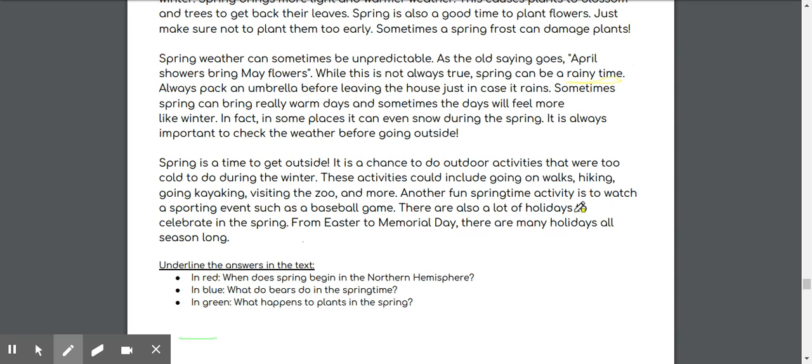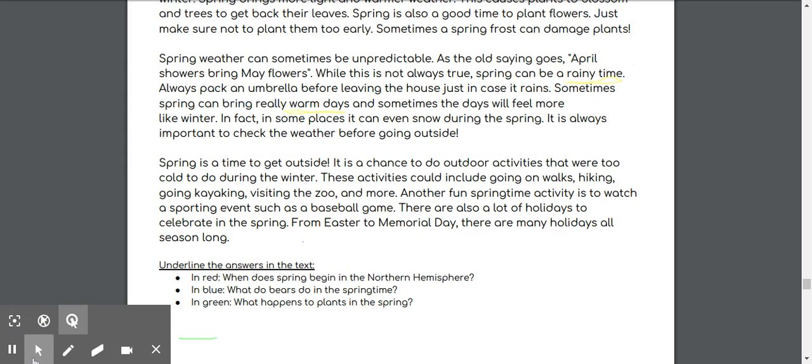Sometimes spring can bring really warm days. So warm days, that's another type of weather that can happen in the spring. And sometimes the days will feel more like winter. In fact, in some places, it can even snow during the spring. It is always important to check the weather before going outside.